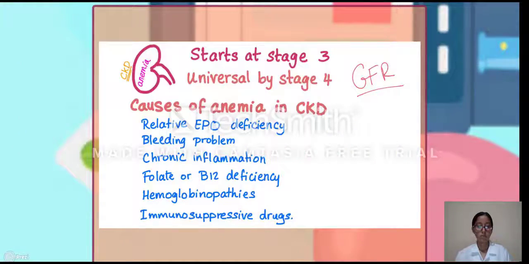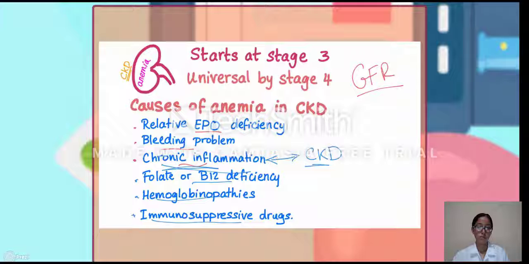What are the causes of anemia in general? In cases of chronic kidney disease, a lot of them: relative EPO deficiency, bleeding problem, chronic inflammation, and the link between anemia of chronic inflammation and chronic kidney disease is discussed in my video on anemia of chronic disease. Pardon me. So anemia of chronic inflammation is the same thing as anemia of chronic disease. We have folate or B12 deficiency, hemoglobinopathies, and immunosuppressive drugs.